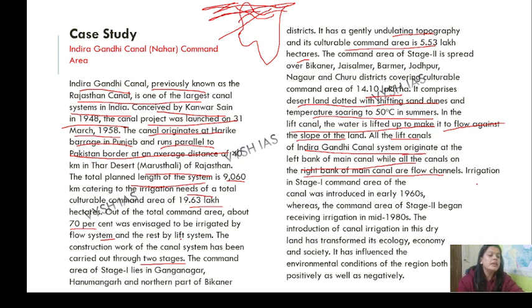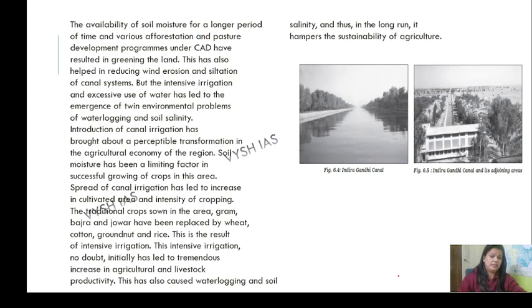Irrigation in the stage 1 command area was introduced in the 1960s, whereas the command area in stage 2 began receiving irrigation in the mid 1980s. I'll explain all this in the coming sheet. We have the map there. The introduction of canal irrigation in this dry land has transformed its ecology, economy and society. It has influenced the environmental conditions of the region both positively as well as negatively. The Indira Gandhi Canal project was so much in news.